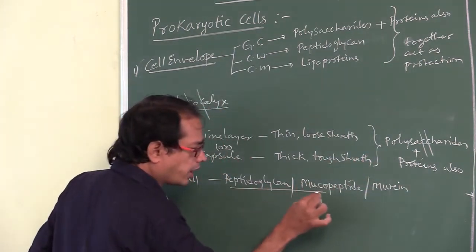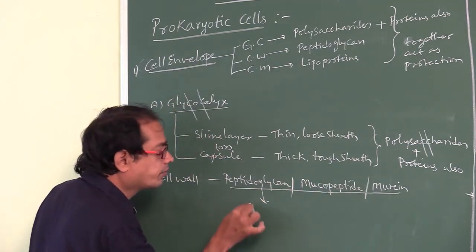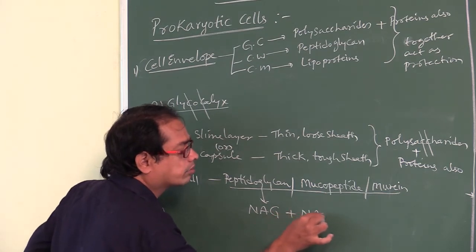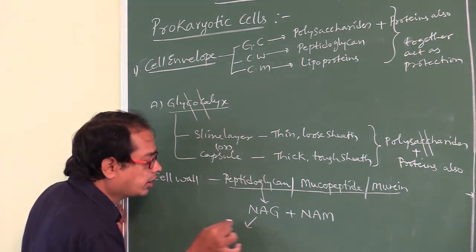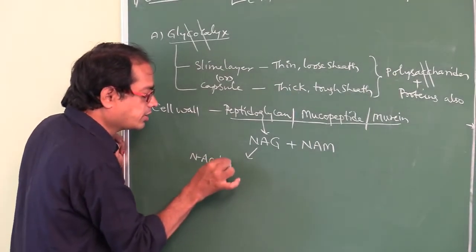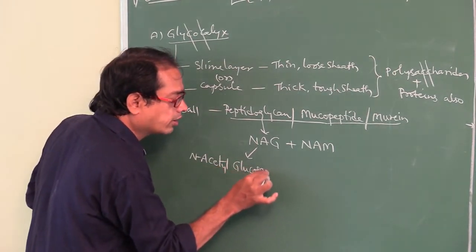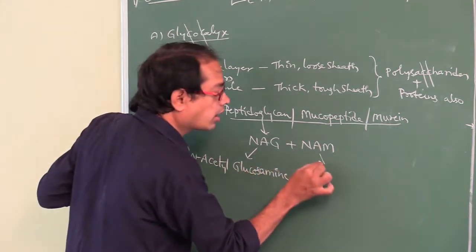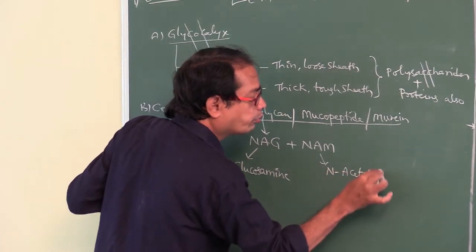This peptidoglycan is made up of NAG plus NAM. NAG means N-acetyl glucosamine. NAM means N-acetyl muramic acid.